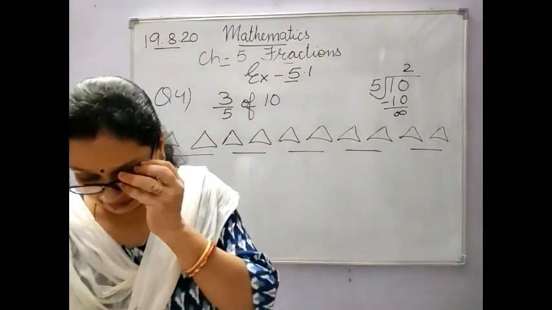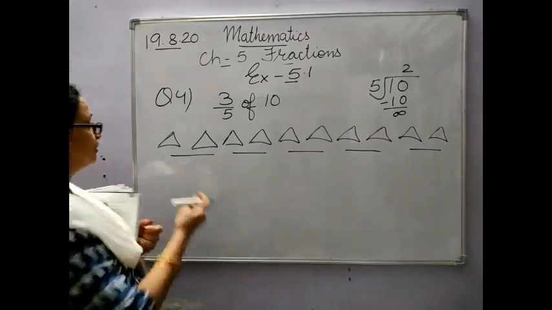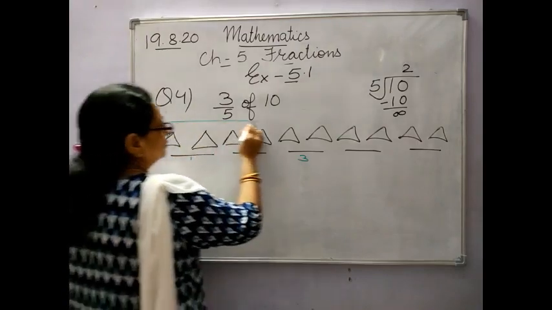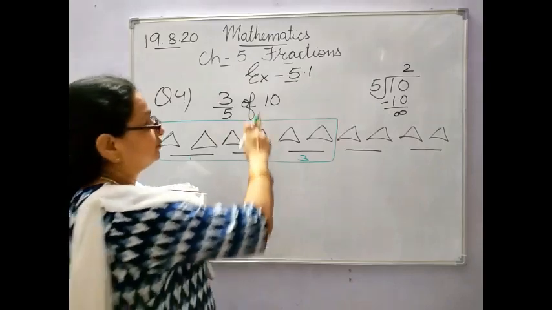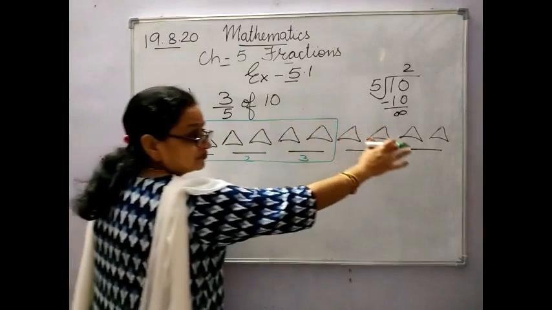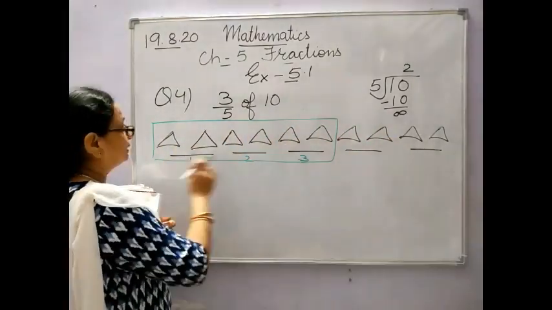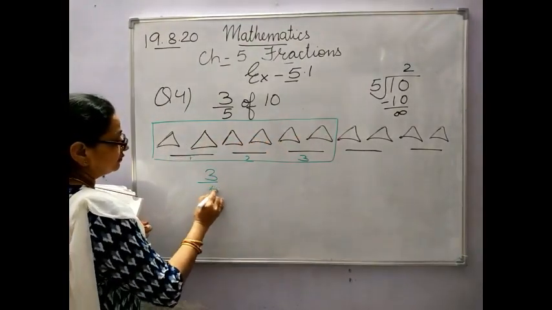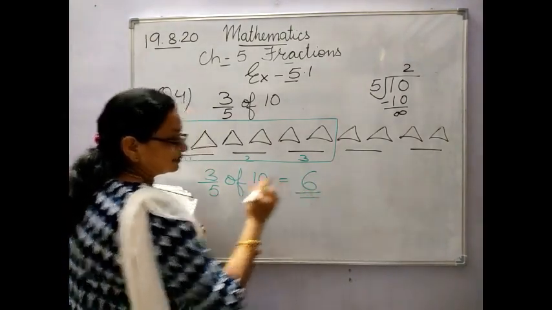Now they have said 3/5. That means you have to take 3 parts of it. So 3 parts, 1 this, 2, 3. So this is 3 parts out of 5. This is what they have asked. 5 parts we have made, out of which we have selected 3. Now in these 3 parts, how many objects are there? 1, 2, 3, 4, 5, 6. So 3/5 of 10 is equal to 6.